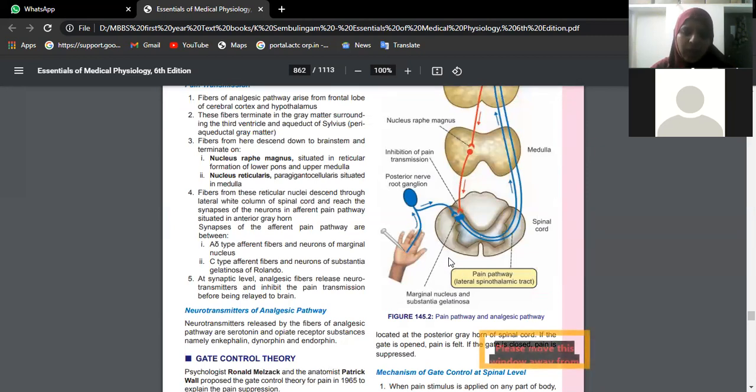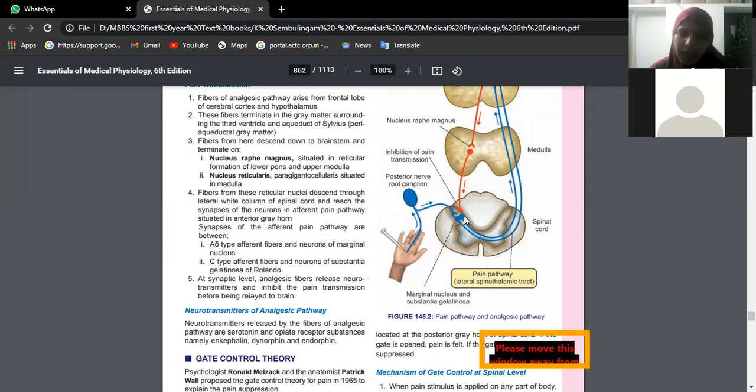So the lateral spinothalamic tract starts in the skin, where we have the cutaneous receptors. The cutaneous receptors will carry the information through sensory nerves, and there is a synapse of these sensory nerves. We have the dorsal root ganglion which carries the pain pathway, and there is a synapse at the posterior horn of the spinal cord. From here, the next order neuron starts. So from the cutaneous receptors till the posterior horn of the spinal cord, you call it the first order neuron.